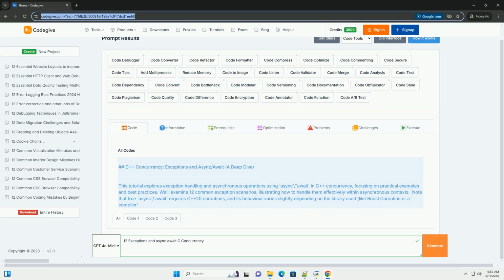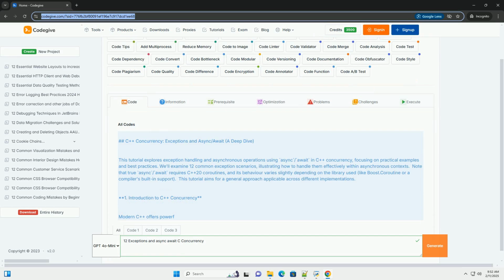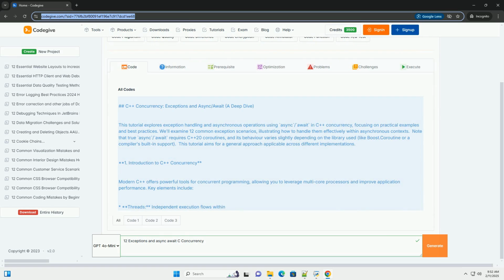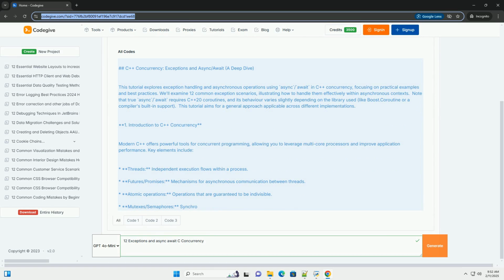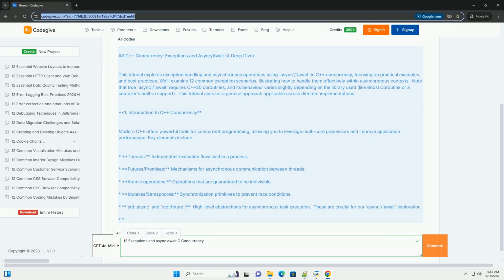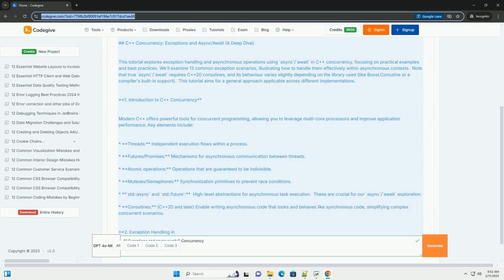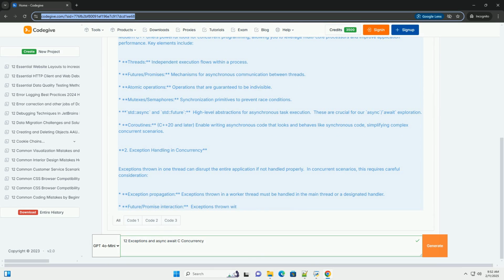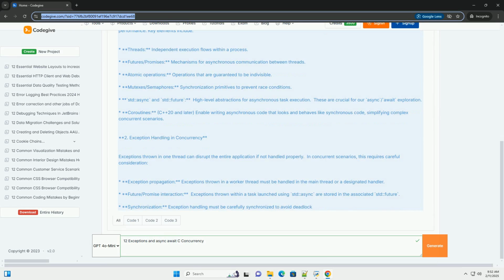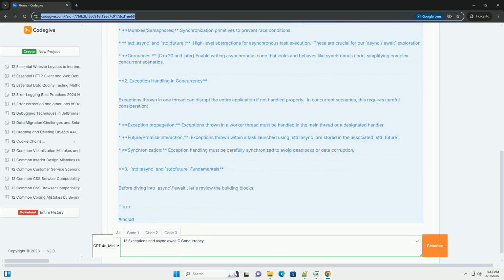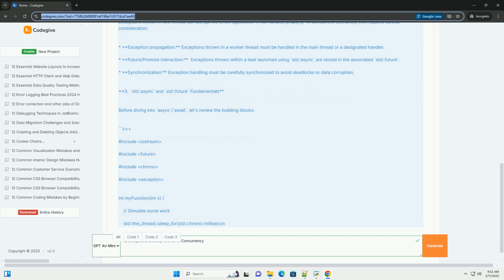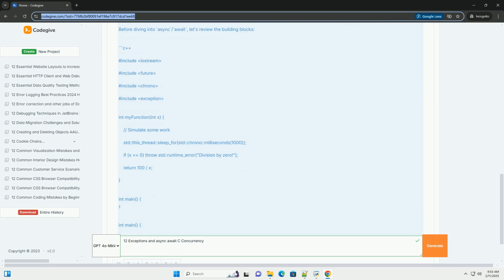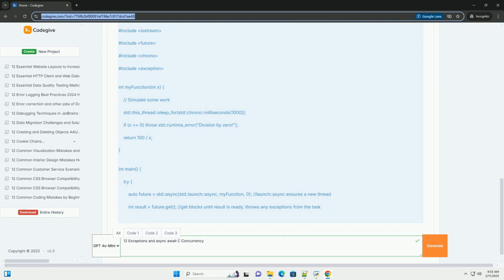C++ concurrency, exceptions and async/await, a deep dive. This tutorial explores exception handling and asynchronous operations using async/await in C++ concurrency, focusing on practical examples and best practices. We'll examine 12 common exception scenarios, illustrating how to handle them effectively within asynchronous contexts.